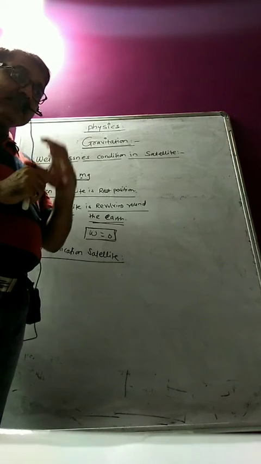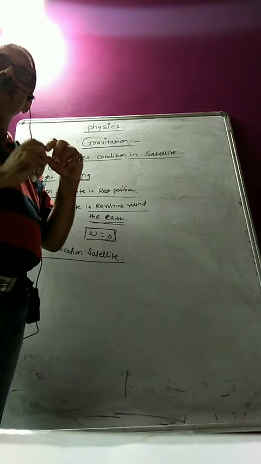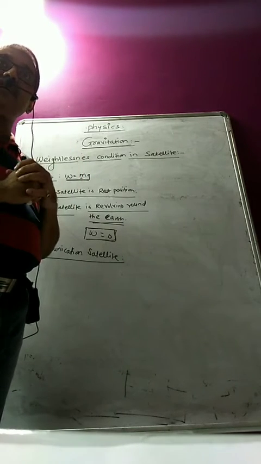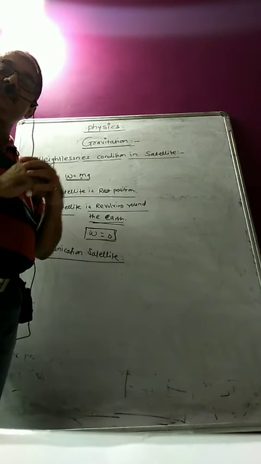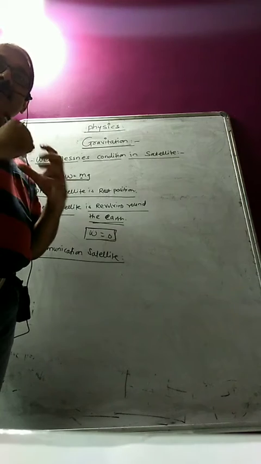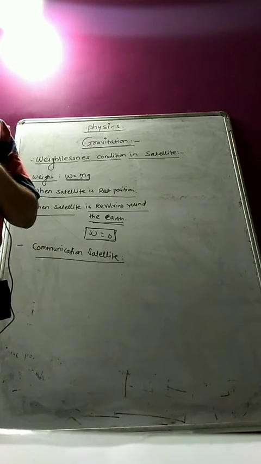Okay, in such a way that the revolution of that satellite is the same as the rotation of the Earth about its own axis, that is the polar axis. This satellite has been set in the equatorial plane, perpendicular to the polar axis. So that satellite is called the communication satellite.